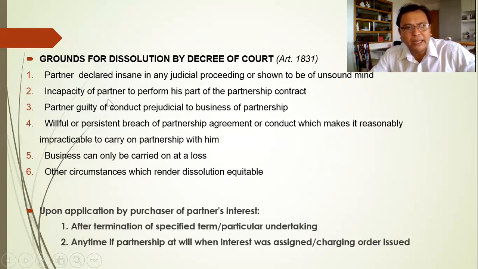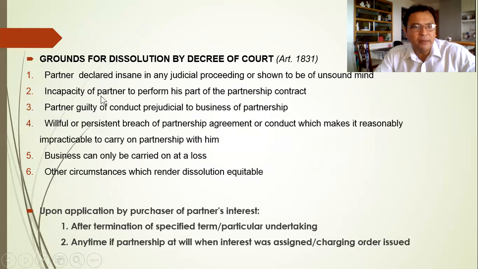Number 2, incapacity of a partner is also declared in a court. So this one needs the filing of a case in court, because it needs a decree or ruling of the court. So incapacity could be due to physical or mental or emotional incapacity of the partner.